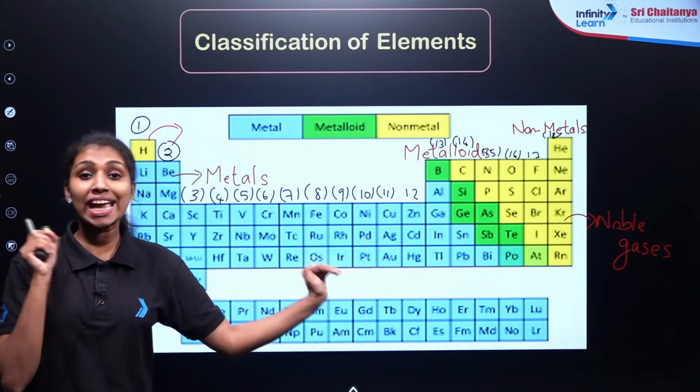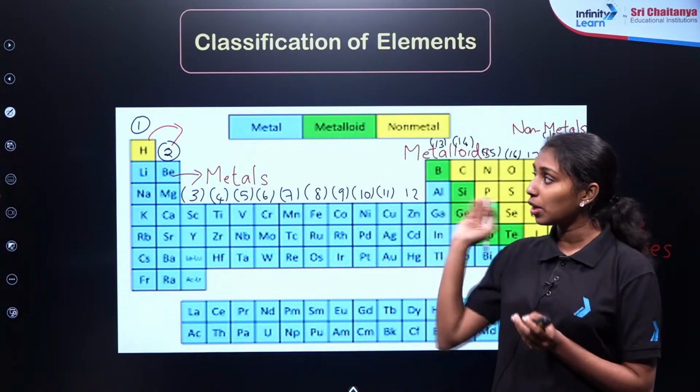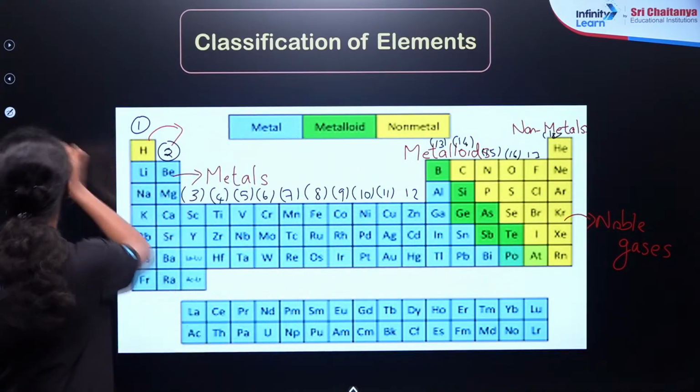Those 18 vertical columns are known as the groups. So in a periodic table, we will have 18 groups.